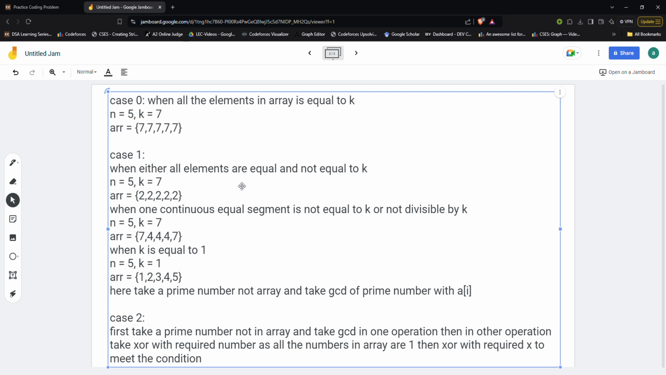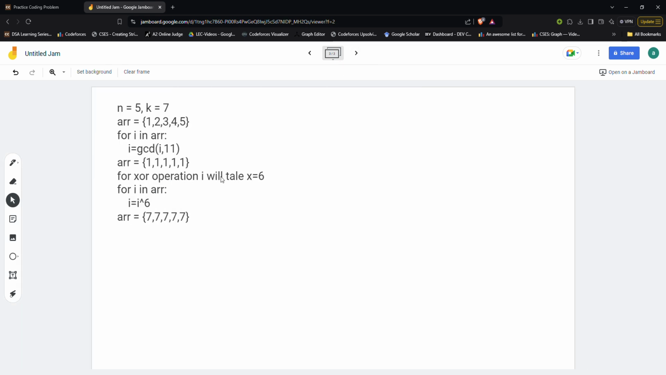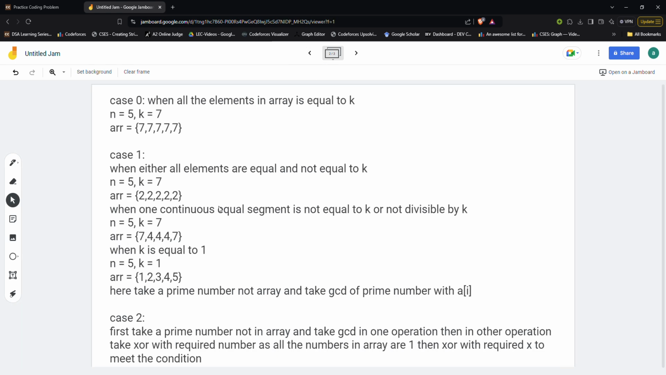Let's say when all my elements are equal and not equal to k. So when my n is equal to 5 and k is equal to 7, all my elements are equal to 2, and finally I want to achieve k equal to 7. In the second example we saw that in one operation, if all the values are 1, or all the values are 2, or any such value, we can make them equal to any desired value based on the XOR operation. So this is the one case when my answer will be 1.